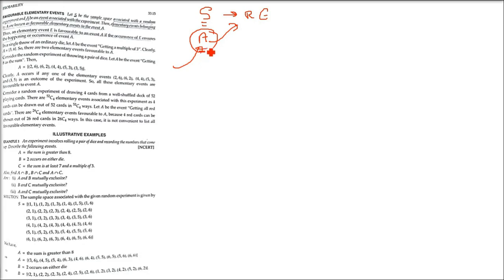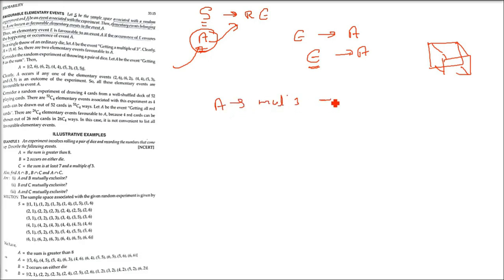Okay, let me tell you again. If S is a sample space with some random experiment and A is an event associated with the experiment, then the elementary events belonging to A are known as favorable elementary events to the event A. So an elementary event E is favorable to an event A if the occurrence of E ensures the happening of event A. Again, let us take an example of a die. We have the sample space 1, 2, 3, 4, 5, 6. Getting, say, a multiple of 3, we have already seen.